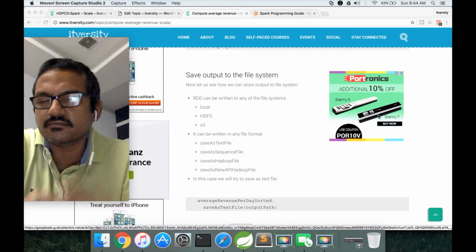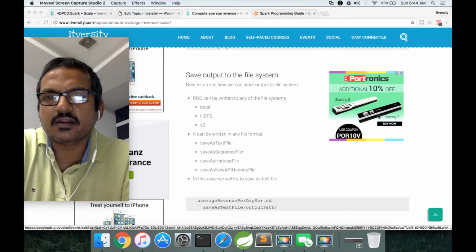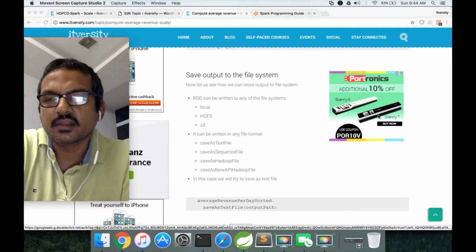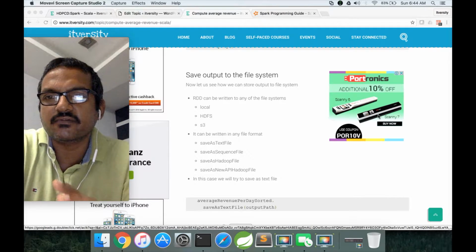So far we have covered almost everything that is required to compute average revenue on daily basis. As part of this video, after the data is sorted, we will see how to write the output to the file system. The way Spark Context supports you to read data from different file systems, of different file types.